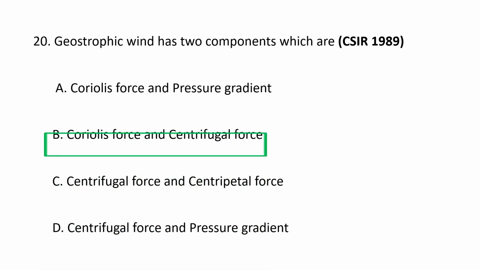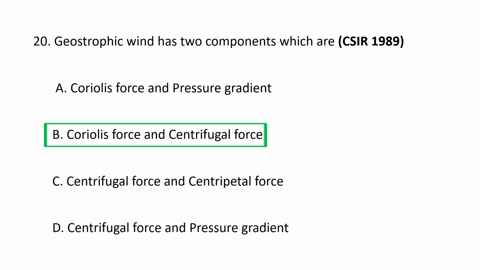Geostrophic wind has two components. These are the Coriolis force and the centrifugal force. Geostrophic wind occurs in a straight frictionless path where the horizontal pressure gradient force is perfectly balanced by the Coriolis force.